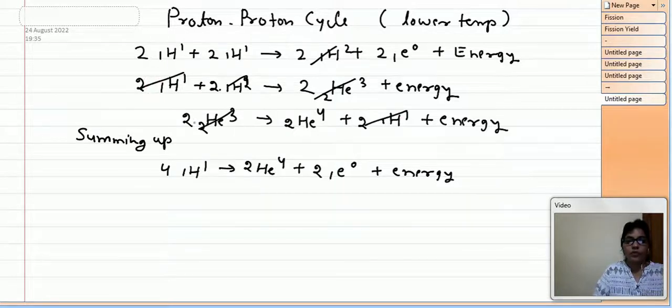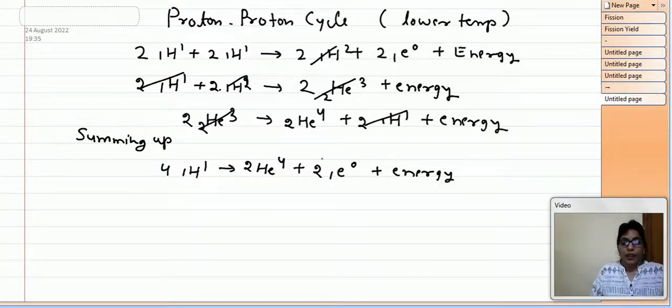So we have 4 1H1 on the left side, and 2 He4, 2 positron and energy. This is the same equation as we derived for the carbon nitrogen cycle. So at higher temperature it will be the carbon nitrogen cycle, and at lower temperature it will be the proton proton cycle, but the temperature is of the order of 10 to the power 7 to 10 to the power 8 Kelvin.